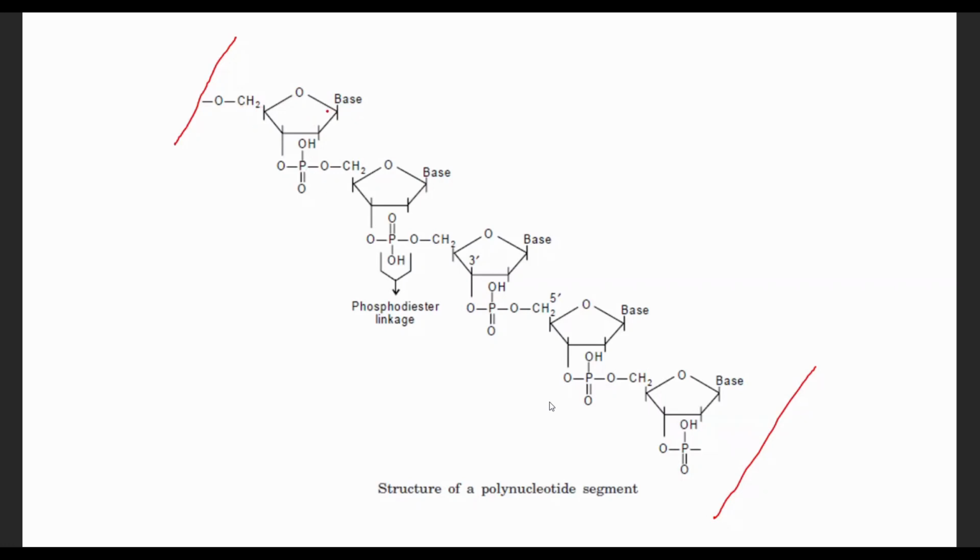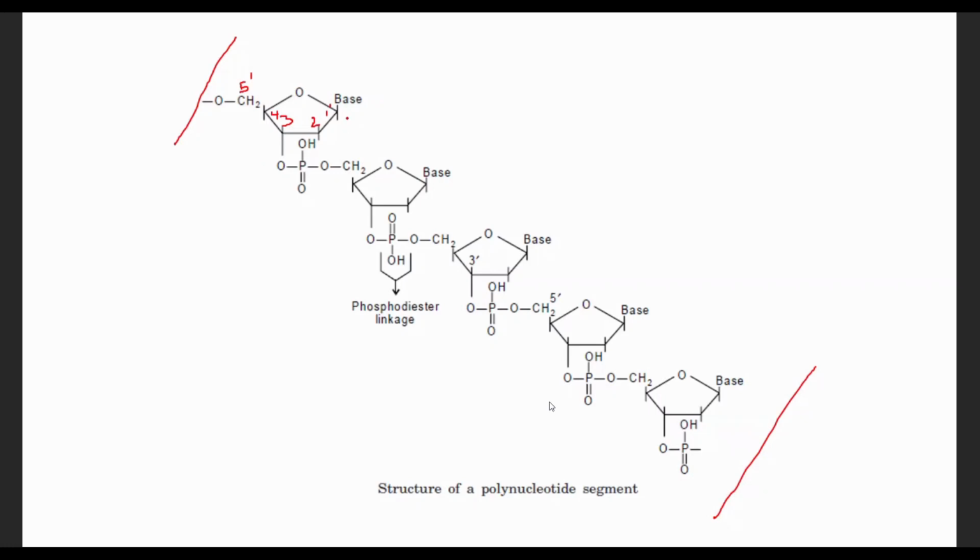This one is carbon number 1, carbon number 2, 3, 4, and 5 here. This one is carbon number 5. Numbering here is given with prime: 1 prime, 2 prime, 3 prime, 4 prime, and 5 prime. The numbering in the nitrogen base is given without prime. We have seen this one. Numbering for this nitrogen base is given without prime.